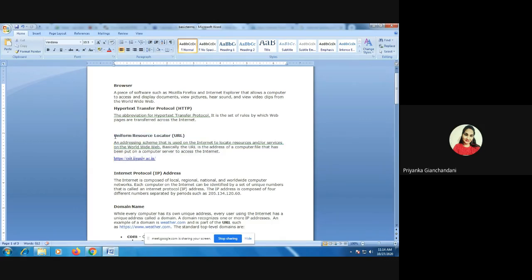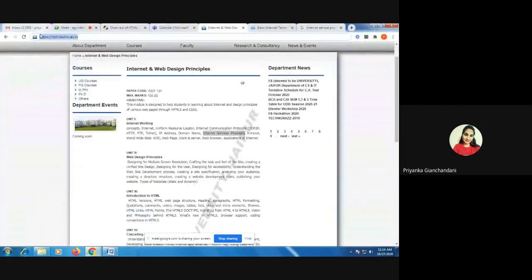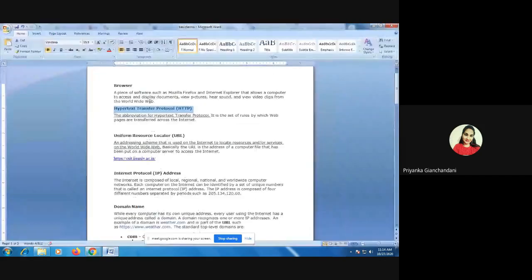Now, the first part of the URL is the HTTP, right? If you see here, the first part of the URL is the protocol which is used to access that particular website, right? So what is the purpose of hypertext transfer protocol?